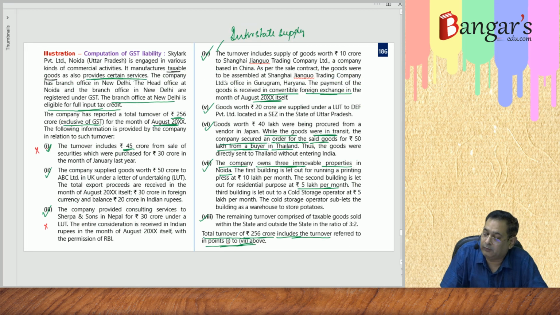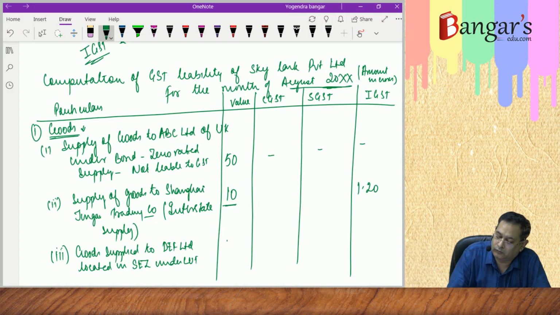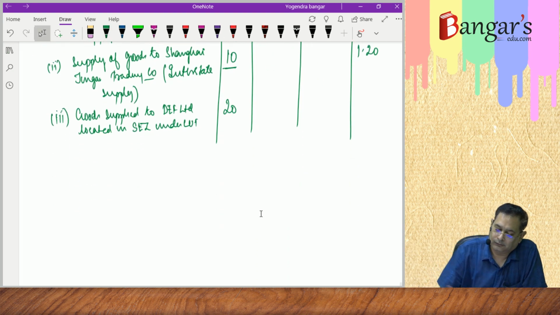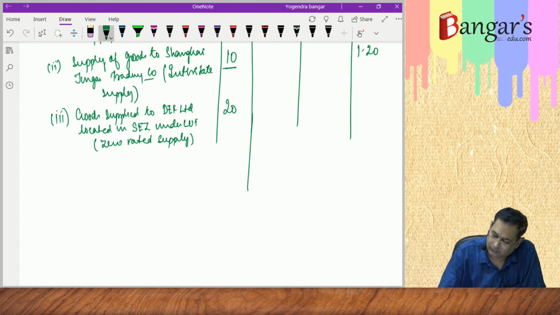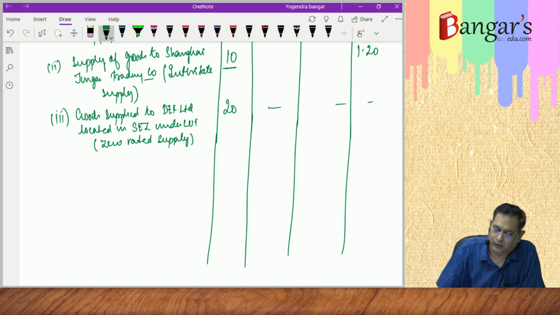How much goods have been supplied? Worth 20 crores. Now this is also regarded as what? Zero rated supply, and GST liability will not arise in such a case. No GST liability will arise.